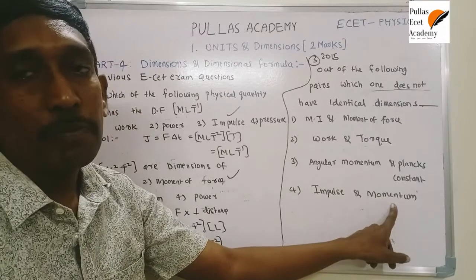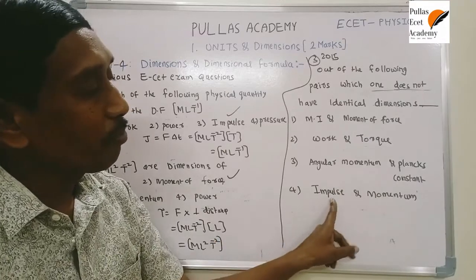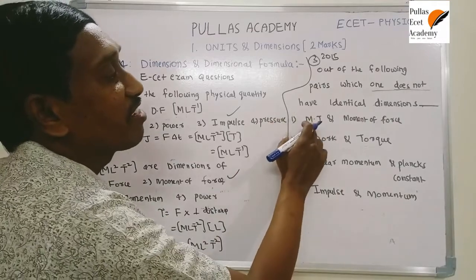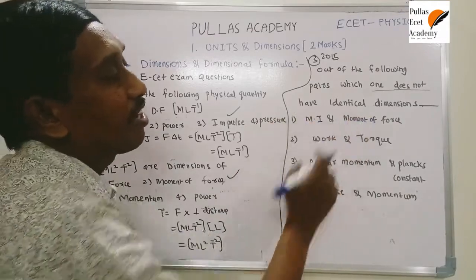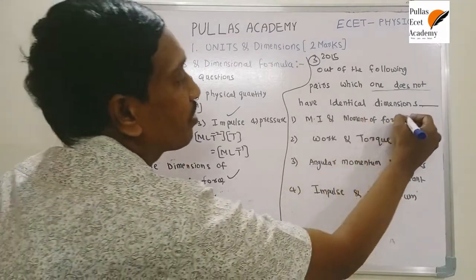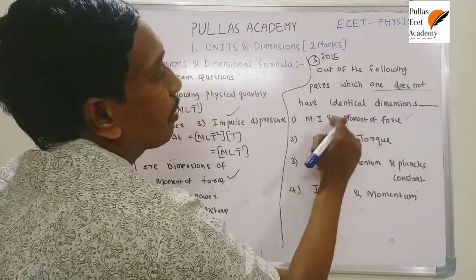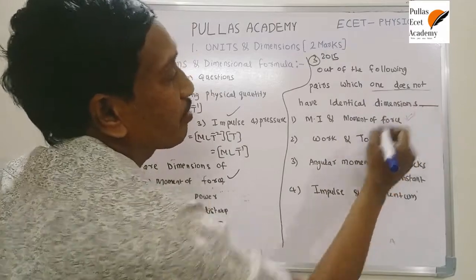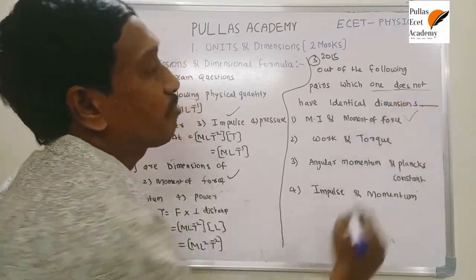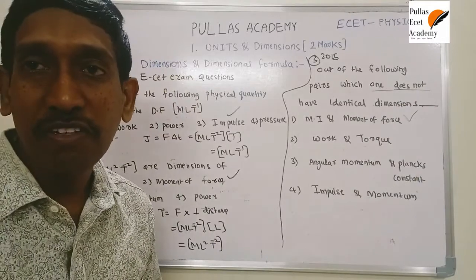Impulse and momentum dimensional formulas are the same, that is M L T^-1. But here moment of inertia is M L^2, whereas moment of force is M L^2 T^-2. These are different. So this pair does not have the same dimensions. Identical means same. So this first option is the suitable answer.